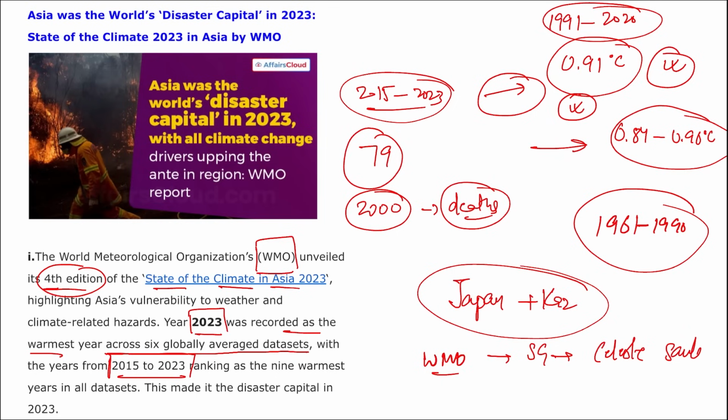Celeste Solo. Headquarter is in Geneva, Switzerland, and it was established in 1950. Right, so that's all about your data released in State of the Climate in Asia 2023 by WMO. An important thing to remember, the warmest year recorded in this data was the year 2023.